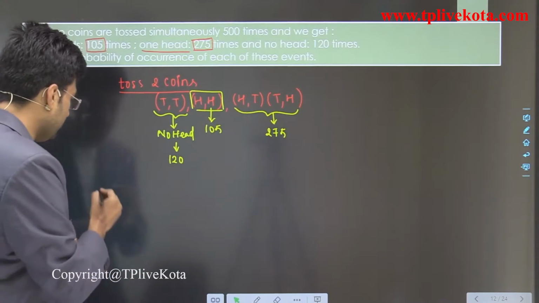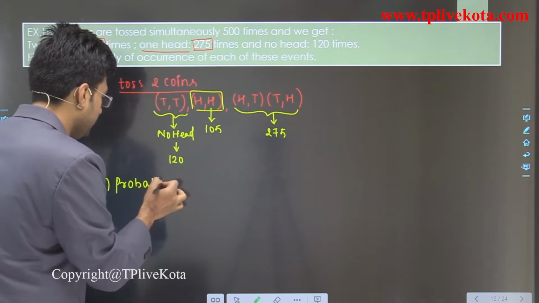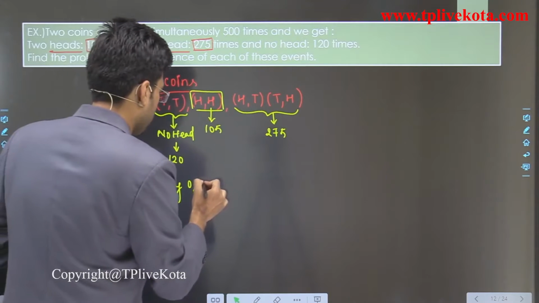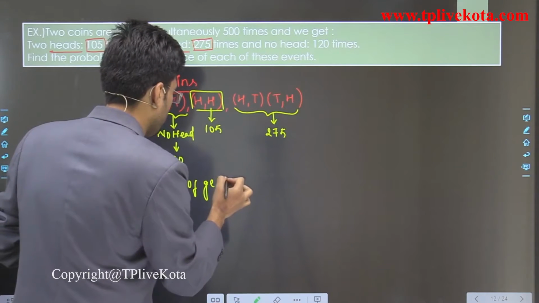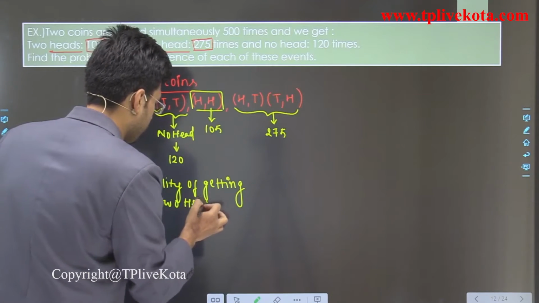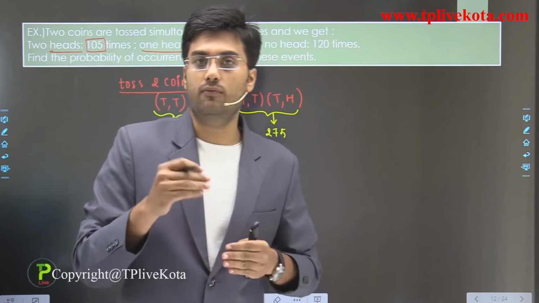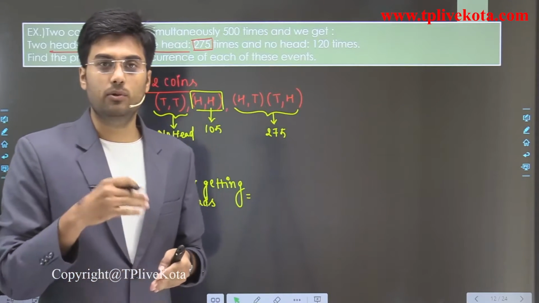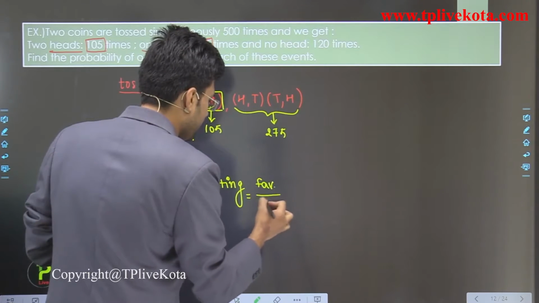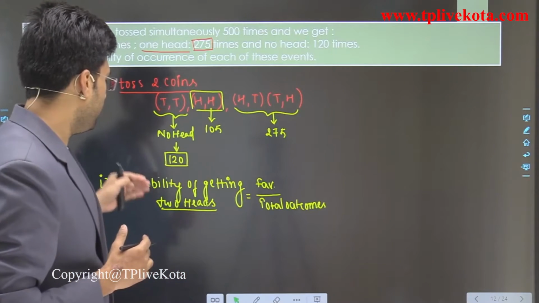So first of all we have to find the probability of getting two heads. We know that probability is what? Total favorable cases divided by total possible outcomes. So here, favorable cases divided by total outcomes. Now let's talk about favorable cases when we got two heads.